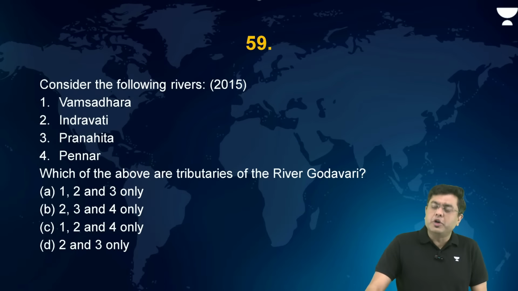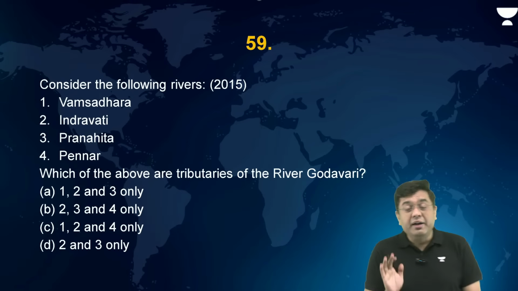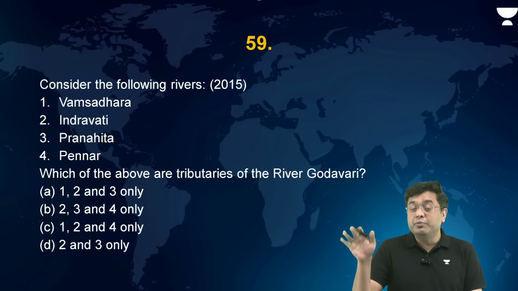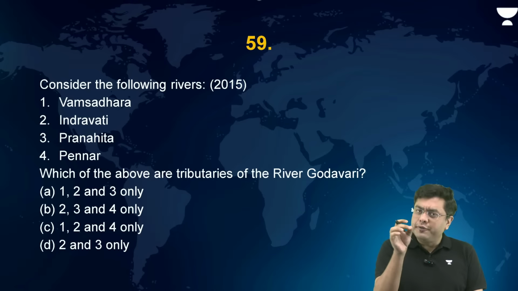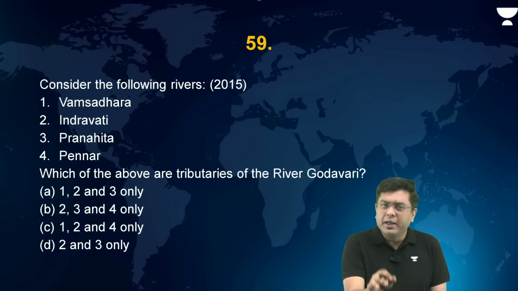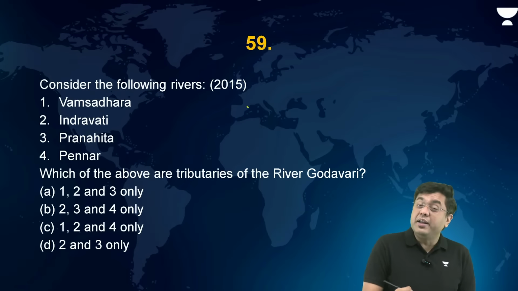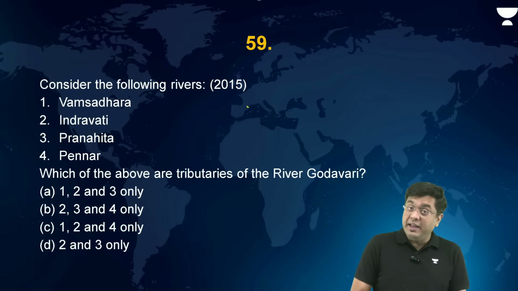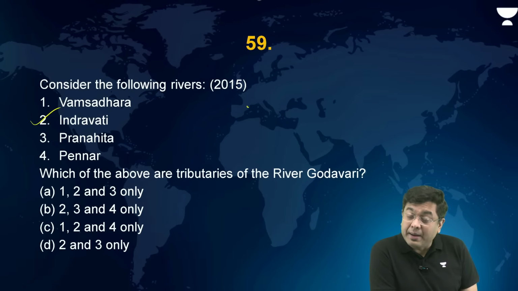Consider the following rivers. Which of them are the tributaries of river Godavari? So river Godavari, Vamsadhara we have discussed, originating in the region of the Eastern Ghats, moving through Odisha and Andhra Pradesh, right? Indravati is one of the left bank tributaries of Godavari, moving through the state of Chhattisgarh, where you have the very famous Indravati Tiger Reserve. Pranahita is the combined water of Wardha, Wainganga and Penganga, which ends up joining river Godavari again from the left bank side.